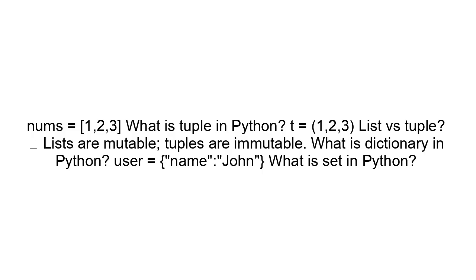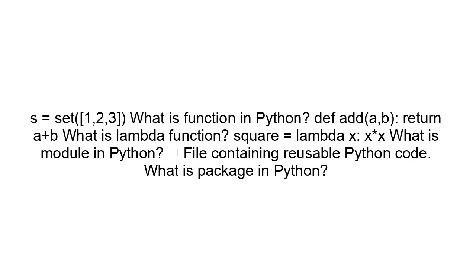What is a tuple in Python? t = (1, 2, 3). List versus tuple? Lists are mutable. Tuples are immutable. What is a dictionary in Python? user = {"name": "John"}. What is a set in Python? s = set([1, 2, 3]). What is a function in Python? def add(a, b): return a + b.